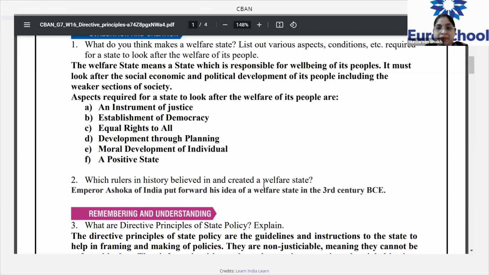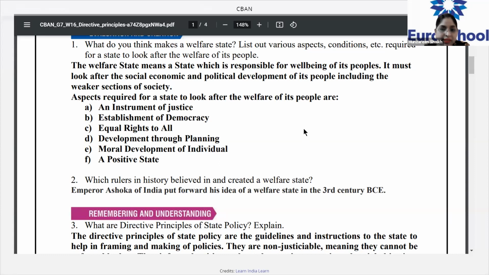These are the aspects through which you make sure you are not discriminating among any people, and you are looking for the welfare of the people. I hope everybody got the question answer. Yes, children? Thank you, Sujal, for responding.